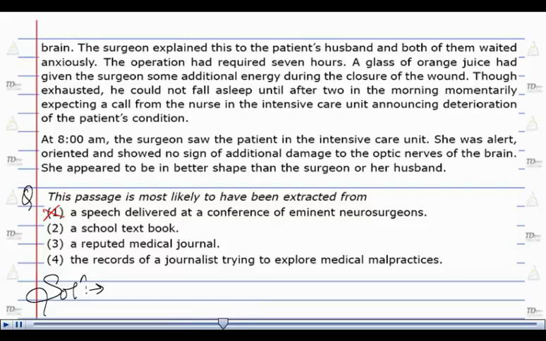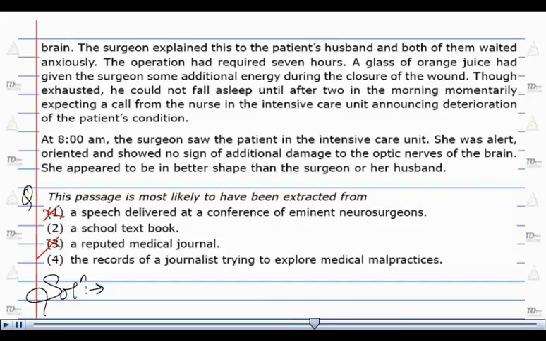Now option number 3, as we had already seen on option number 1, cannot be the place from which the passage is extracted. Here, too much data that is not relevant to the medical journal has been added. The whole procedure and things that are not related to the strict medical terms were also there. Option number 3 cannot be considered as the correct answer. Similarly, option number 4 is absolutely incorrect.